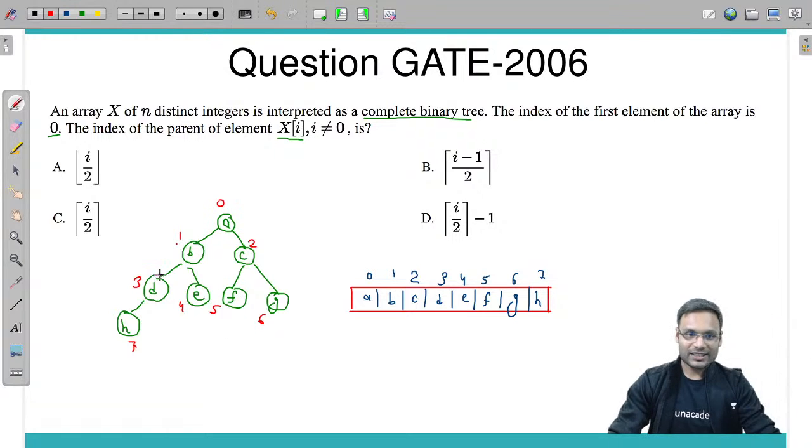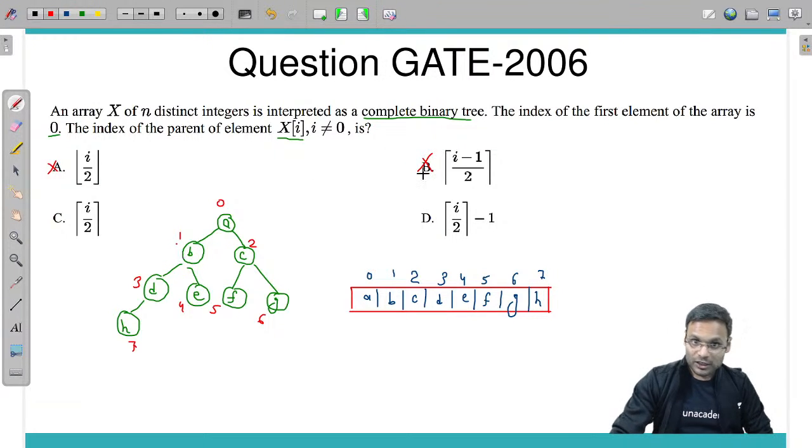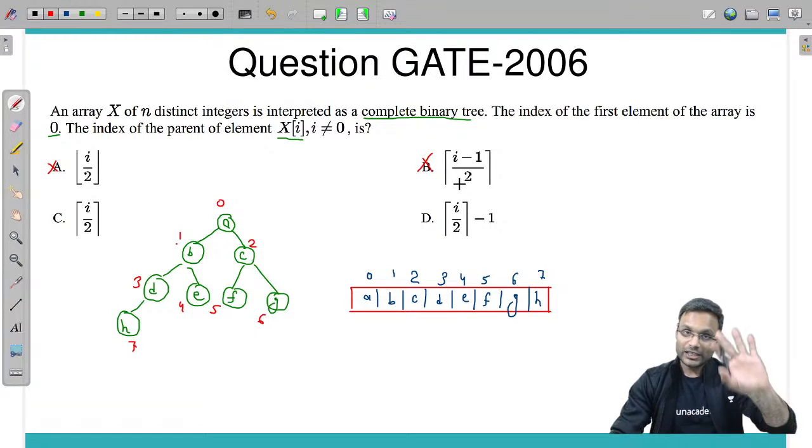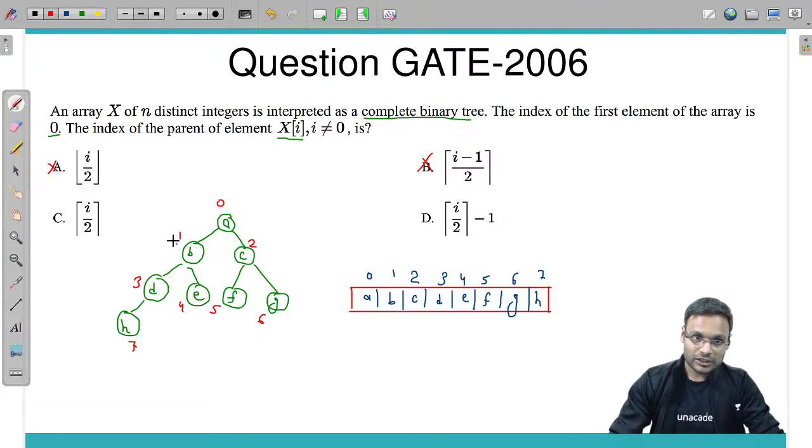Okay, so let's take it that way. I by 2 and floor value, gone. I minus 1: 1 minus 1 is 0, divided by 2 is 0. Fine. I minus 1: 2 minus 1 divided by 2 is 0.5 and its ceil value is 1. Wrong, gone. Why? See, 1 minus 1 is 0, 0 divided by 2 is 0. Fine, for this one, fine.